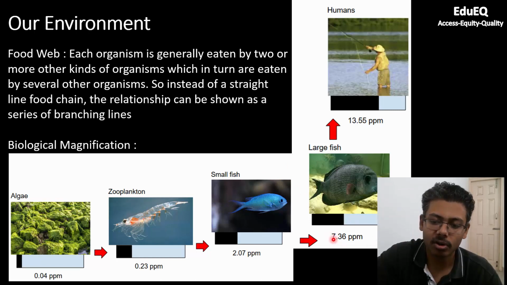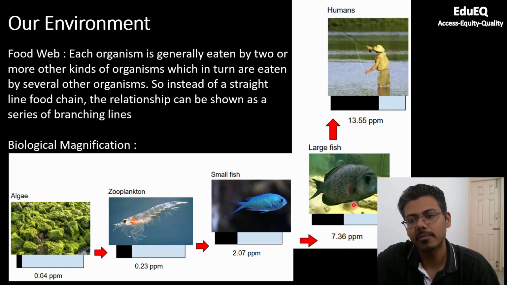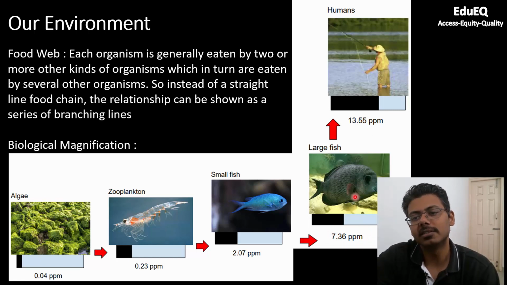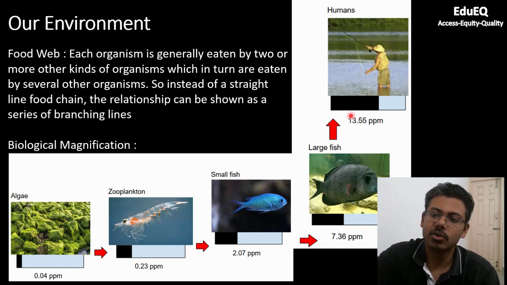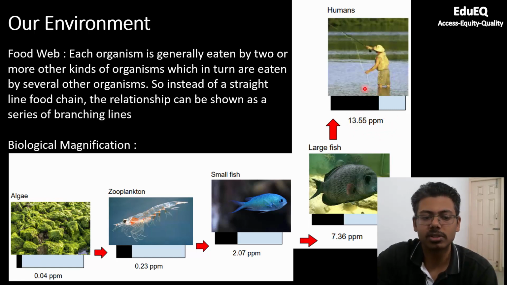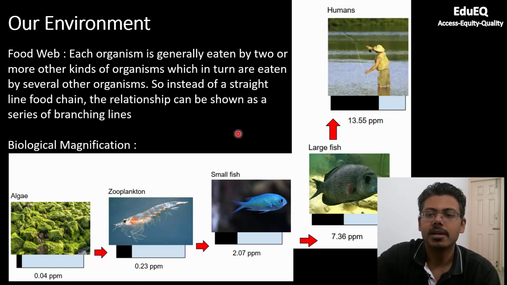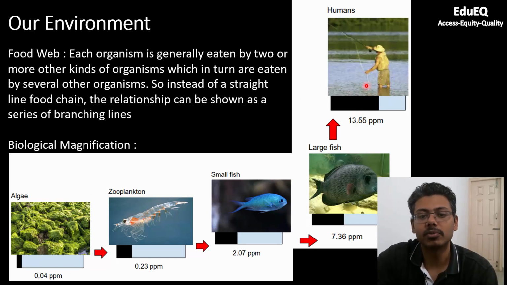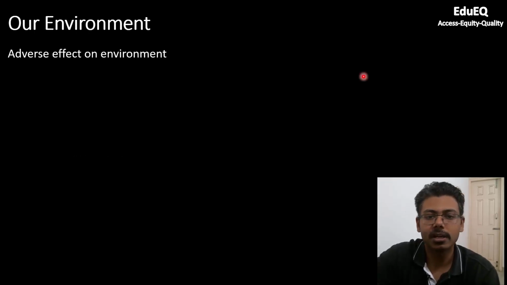Concentration increases to almost 7.36 ppm. And then humans will eat these large fishes. So you can see the toxicity that has reached humans has become 13.55 ppm. So it started with 0.04 ppm and it became 13.55 ppm. This increase in concentration of toxin or pollutant is biological magnification.